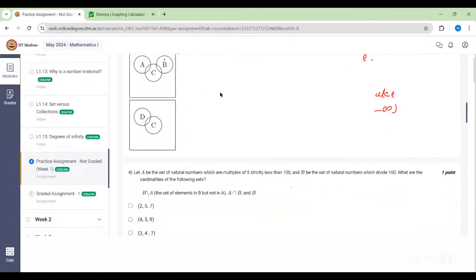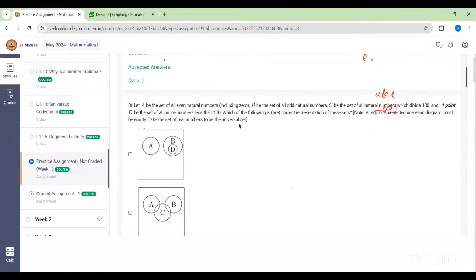Ma'am, why is A intersection B included? Because in A intersection C intersection B, there's an intersection between AC and B, but in the diagram it doesn't show as such. Same doubt.